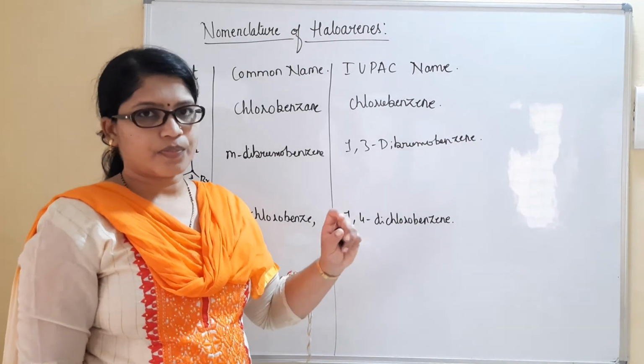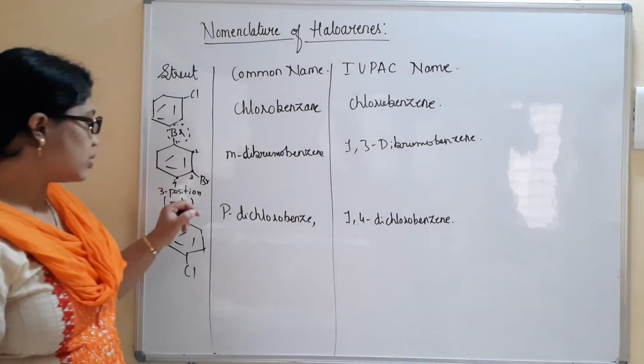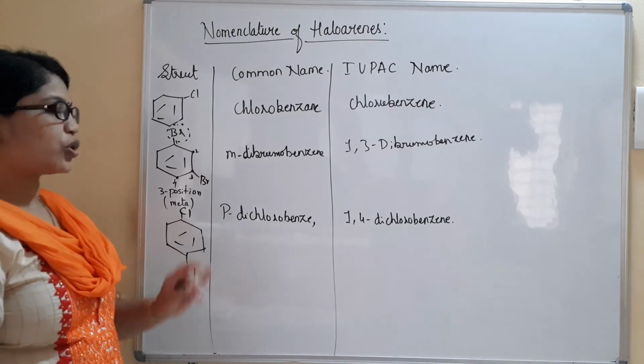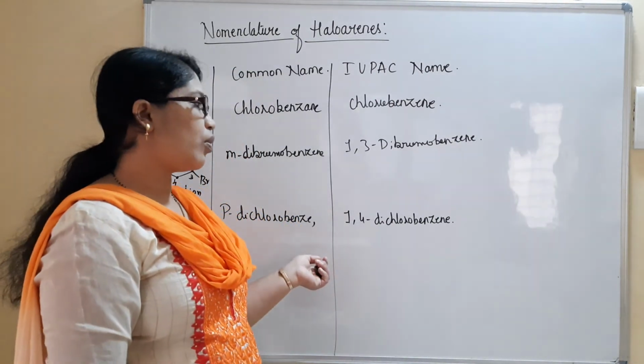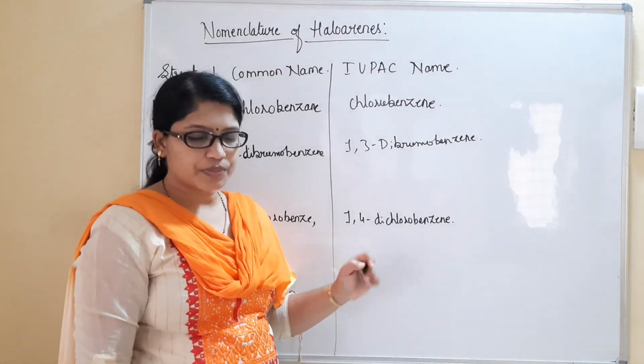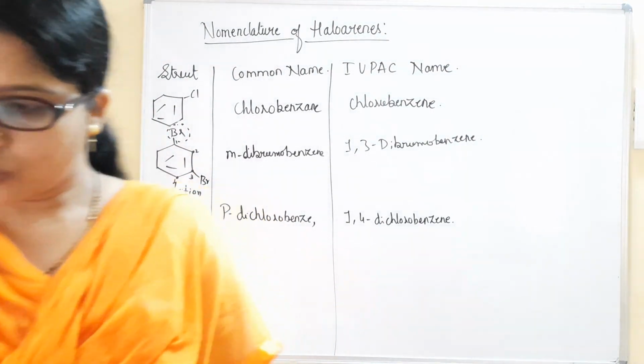Okay. So like this we will write the names for the aromatic alkyl halides, or aryl halides. Understood? Only the positions and substituents are going to differ, and the rest of all the things are the same for common naming and IUPAC naming. So do complete this one.